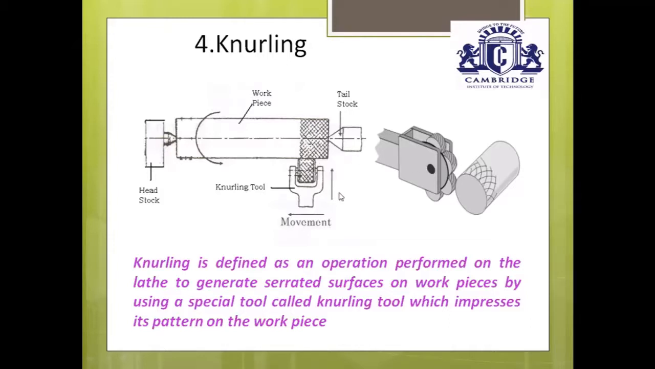The main function, the main objective of knurling, is to produce serrated surfaces for gripping purpose.